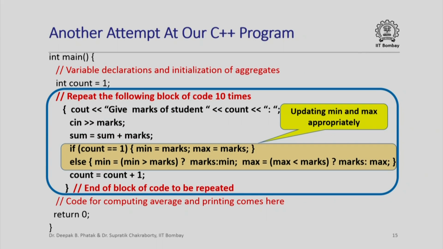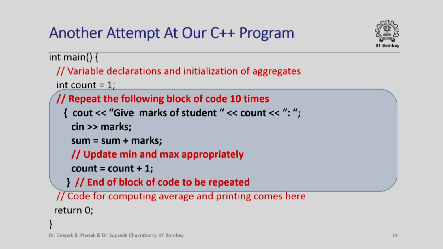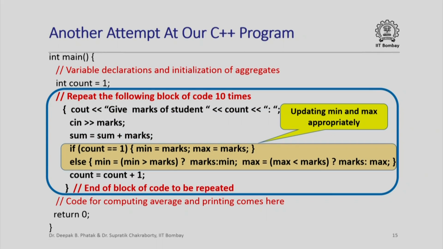Now in the previous slide we said update min and max appropriately, and we have seen that min and max need to be updated in a different way for the first student as compared to the second to the 10th student. So how could we do this in our program? We could do this by a simple if else statement. If count is 1, which means we are reading the marks of the first student, we just copy the value of marks into min and max. Otherwise we update min and max using the same conditional expressions that we have seen earlier.